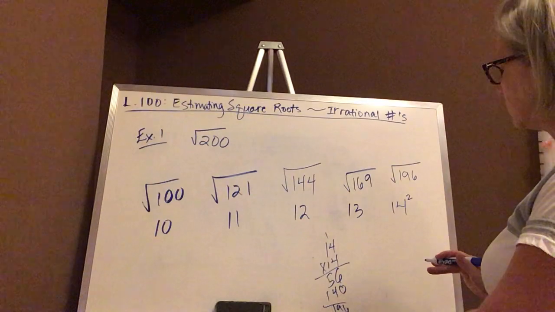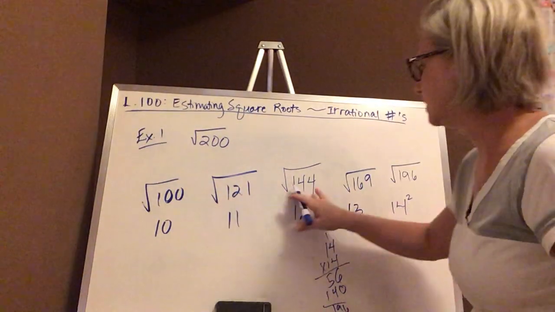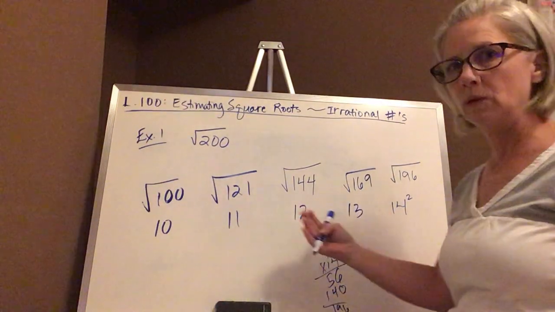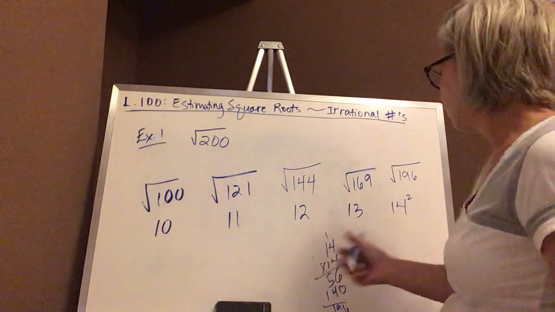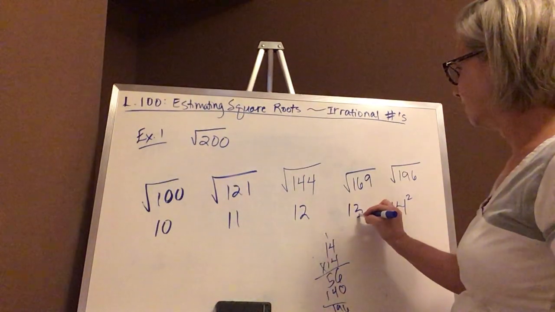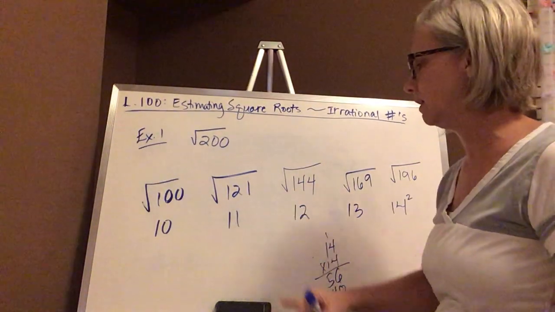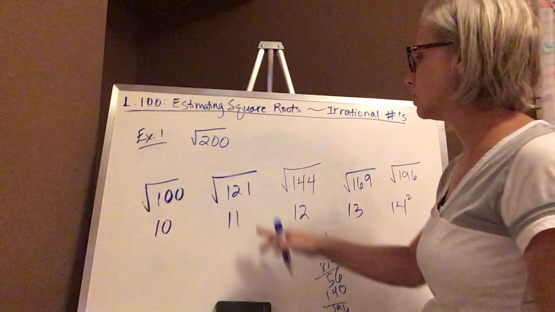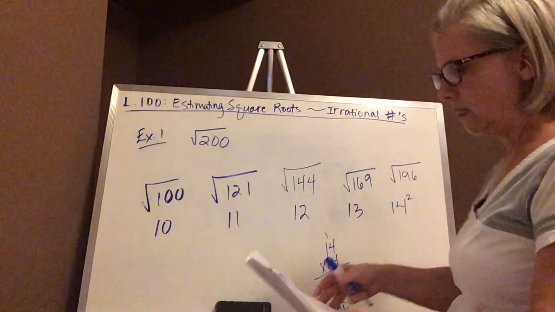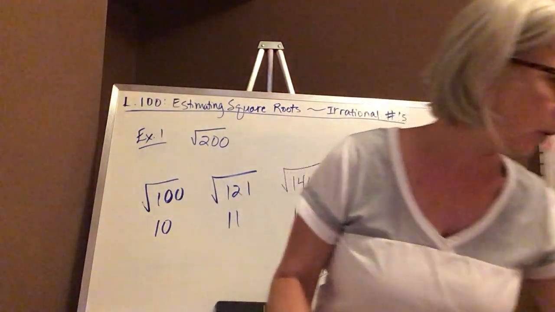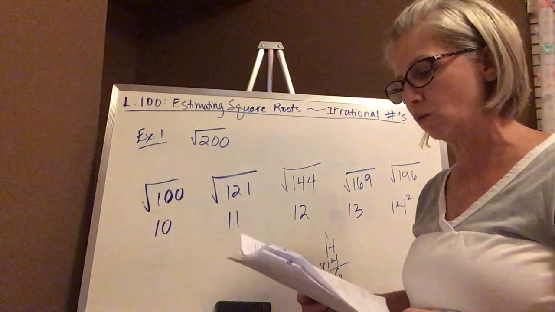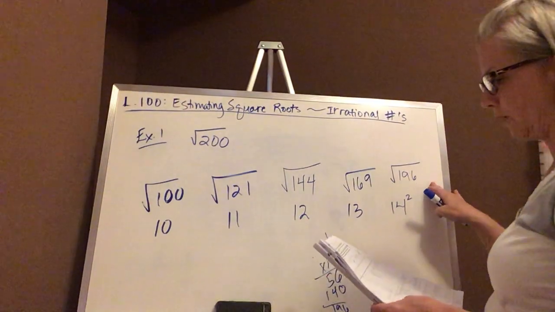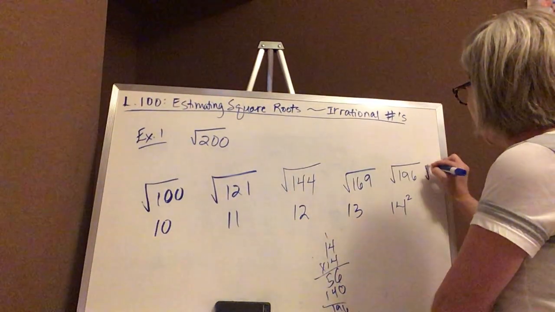In your notes, you can write all this down as I am if you would like to, or you can start at whichever one you knew was the highest one that you could do in your head. For me, it would have been right here at 13. If yours was 11 times 11 is 121, you could start with the square root of 121 in your notes. The reason I say that is this is a lot of space, so you do need to write small if you want to include all of these. And in fact, when you see my notes written on Edmodo, you are going to see all of these written across. Unfortunately, I didn't leave myself enough room to do the next one. I'm going to squeeze it in right here.